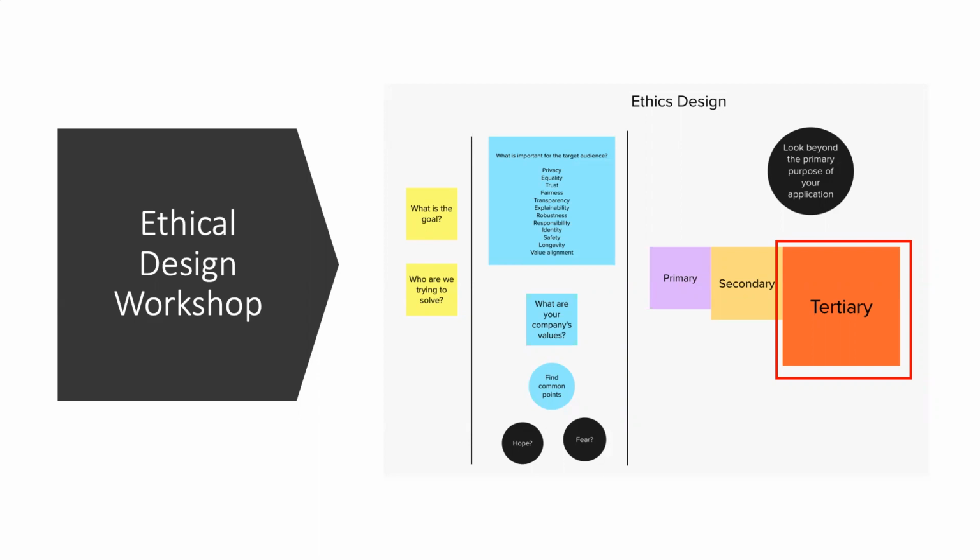For example, indirectly the product might end up being used for cyberbullying or massive trolling, right? So the tertiary layer is where we start thinking about consequences that are outside the heart of the product or the core idea of the product.